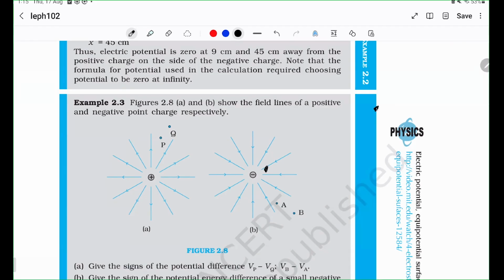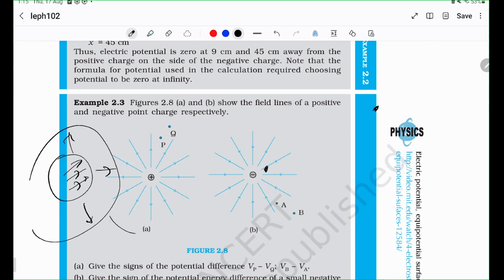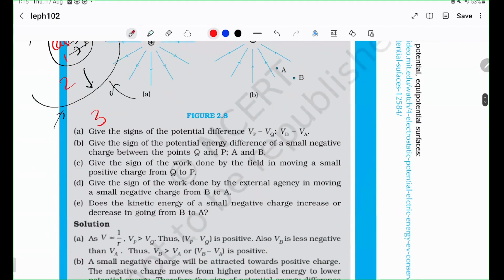Whereas if in some other region you have some other electric field, then for each of these cases you have to calculate. You have to say case 1, case 2, case 3, and each of these regions will have a different variation of the potential. So you need to take into account all of that.